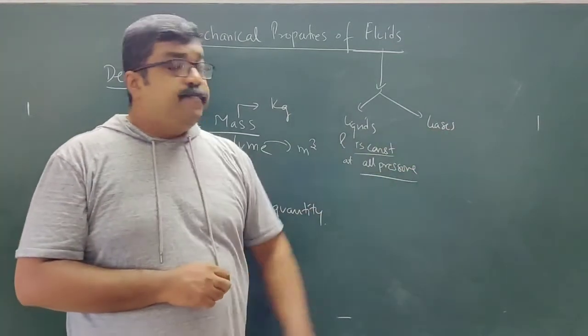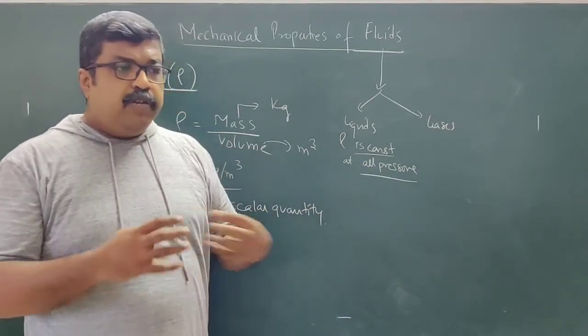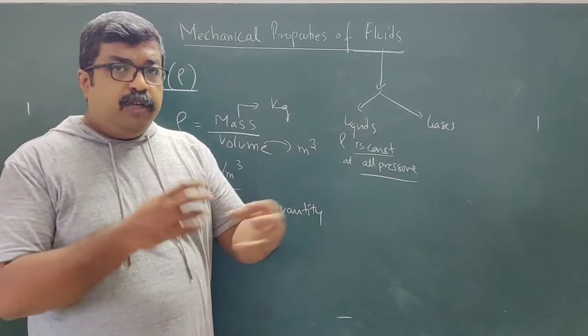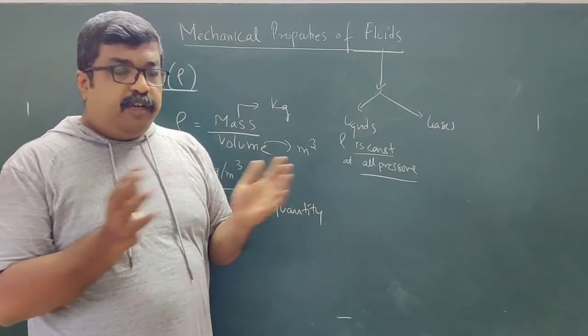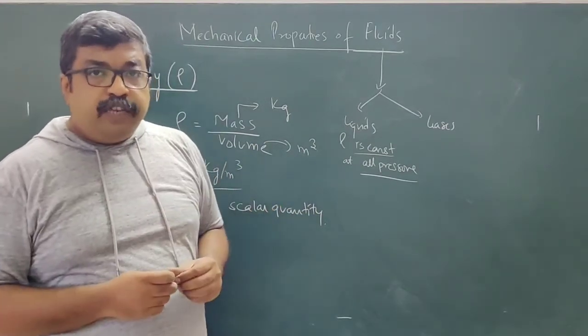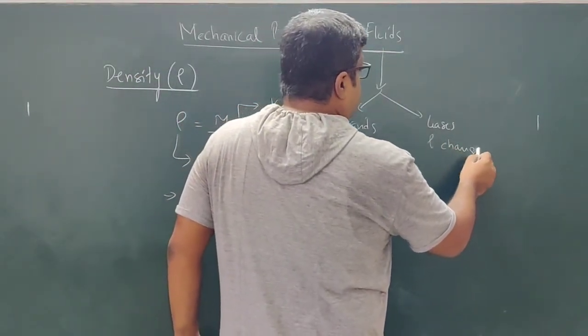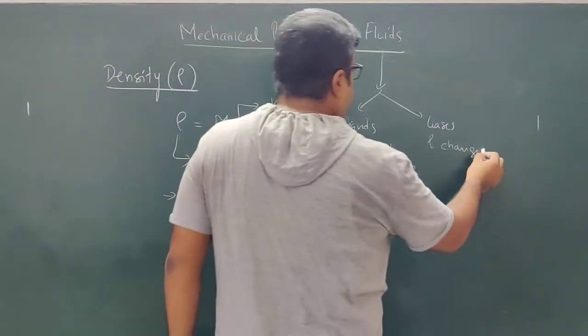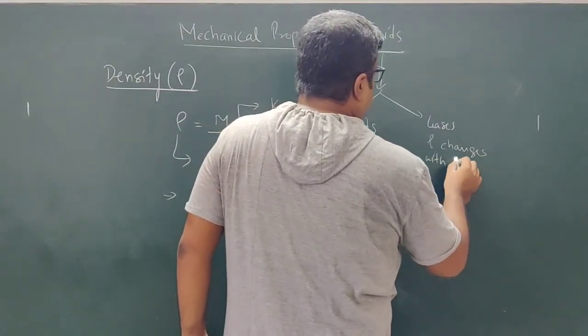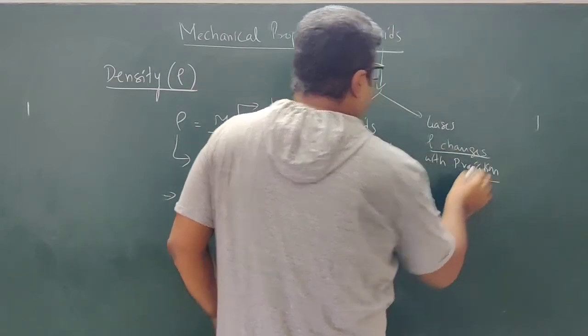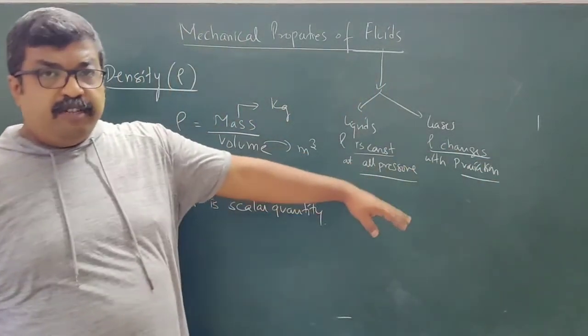Whereas in gases, the molecules are quite far apart. If you increase the pressure, obviously their separation is going to change, and if the separation changes, the density is going to change. So rho, the density, changes with P variation, that is, pressure variation.